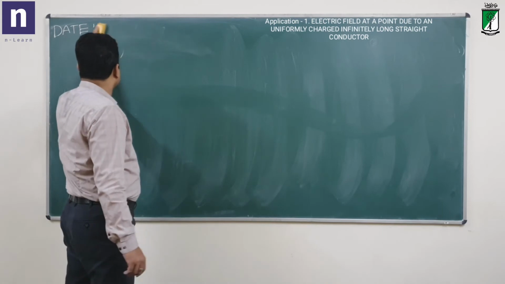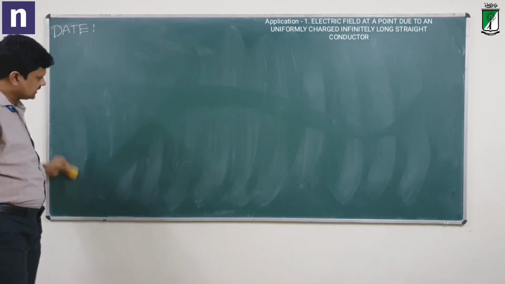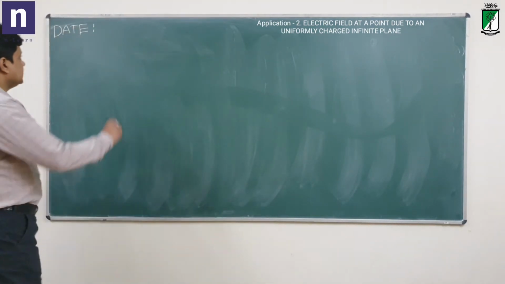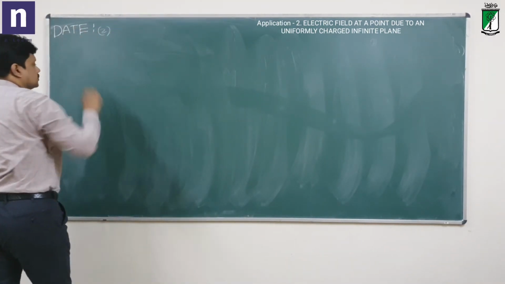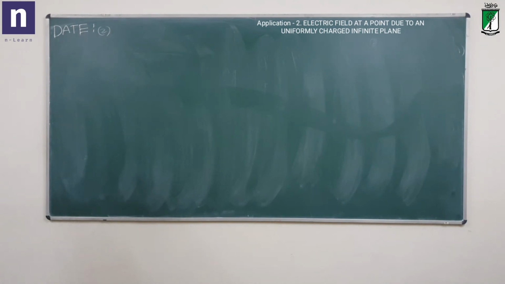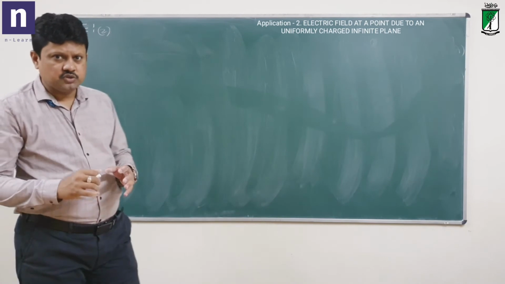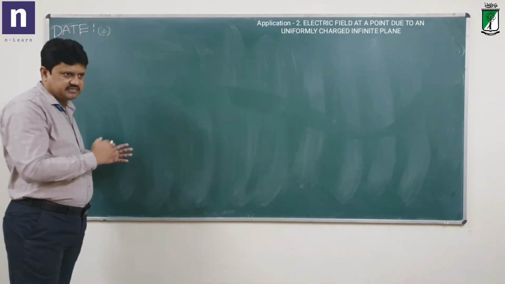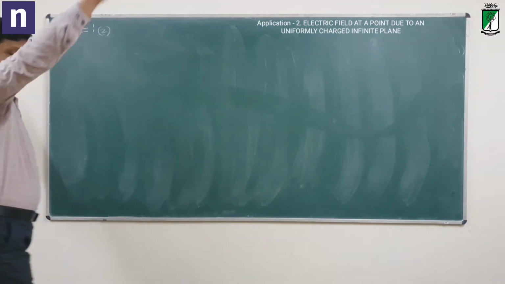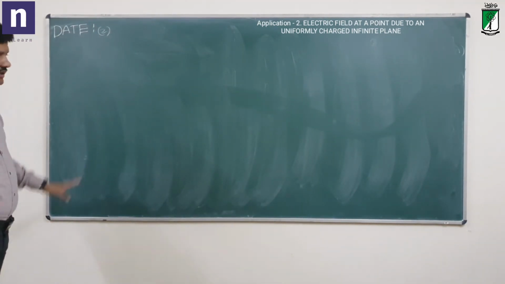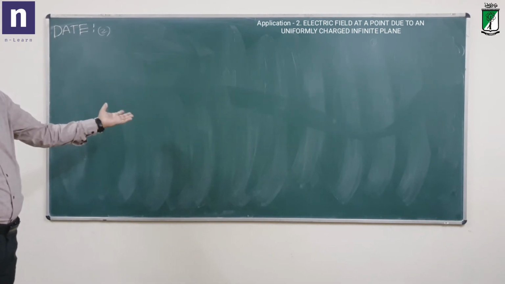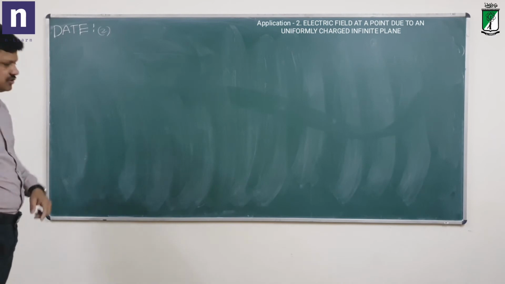Now let us take the second application of Gauss law, another important application: to find the electric field at a point due to a uniformly charged infinite plane, or a plane surface like this board, for example, an infinitely big plane surface which is uniformly charged with a uniform surface charge density, say sigma. Sigma is the charge density, you know that.